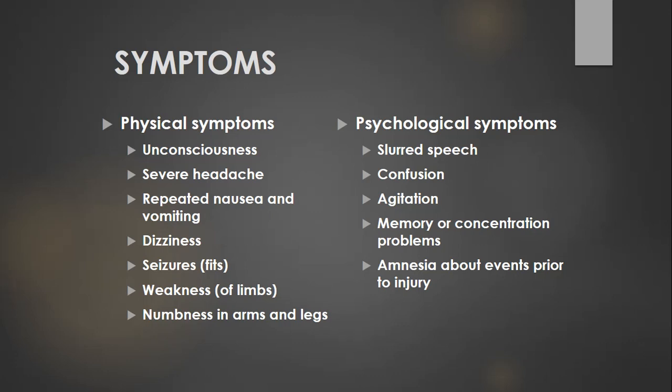We can also have dizziness, we can have seizure, we simply call them fits, and then we can also have different types of neurological deficits. Neurological deficits can be weakness of any limb or all the limbs. There can be speech problems, there can be memory problems. So these are the neurological deficits.